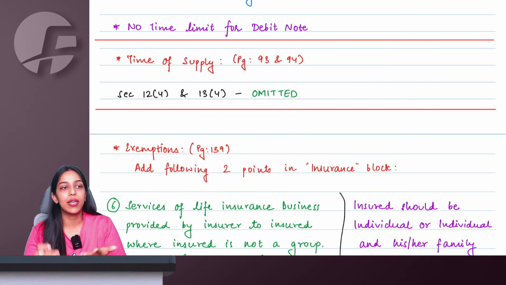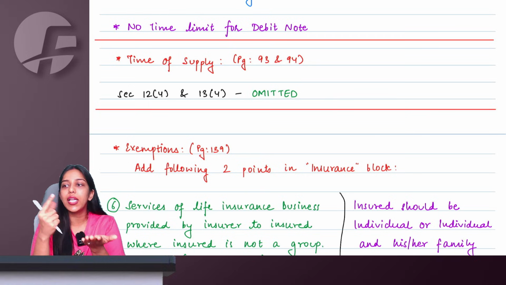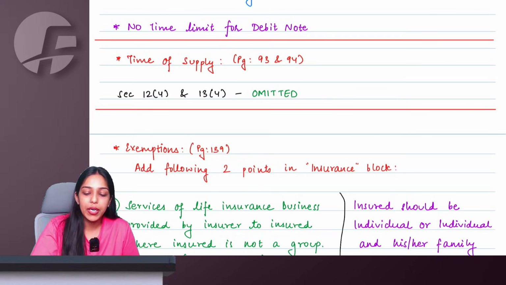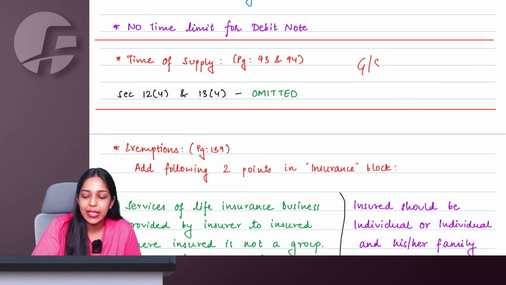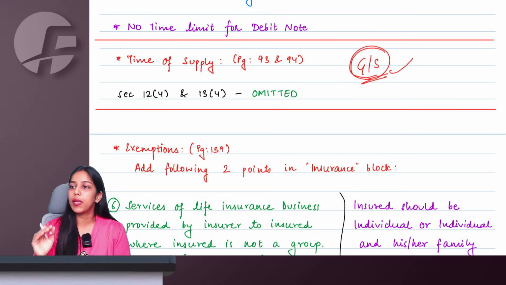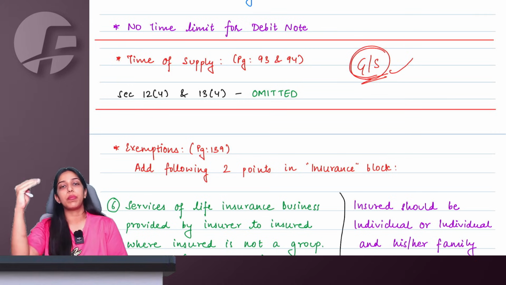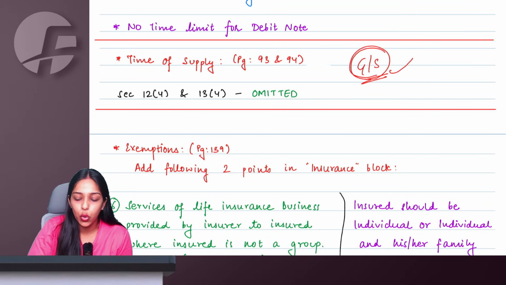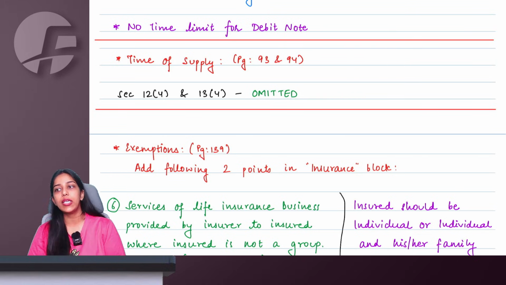It is not like that. On the trading of the voucher, there is no GST. Therefore, time of supply for voucher has been removed. But when I redeem the voucher and get some goods or services, they are normally taxable. So the time of supply will be calculated according to the time of supply of goods and services and not the voucher. So you simply have to omit section 12.4 and 13.4.